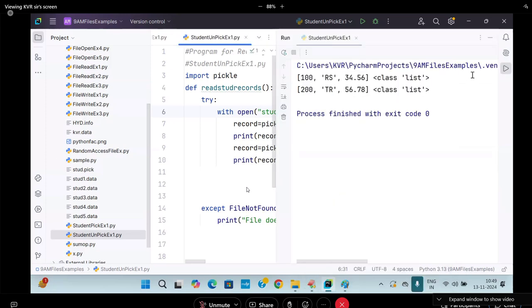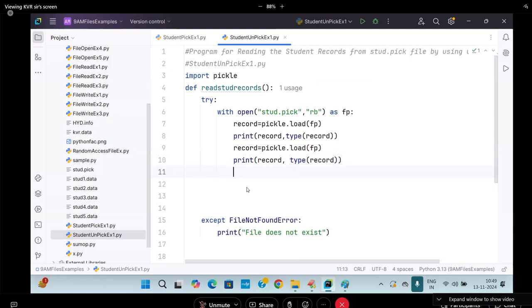Okay. Now you will get immediately a doubt. Sir, I have 1 lakh records. Will you write 1 lakh times? No. I will give a feeling that I don't write.